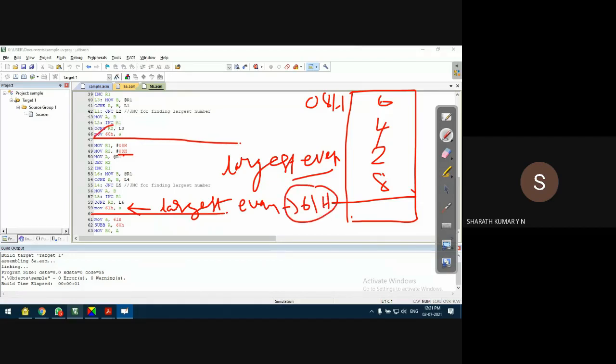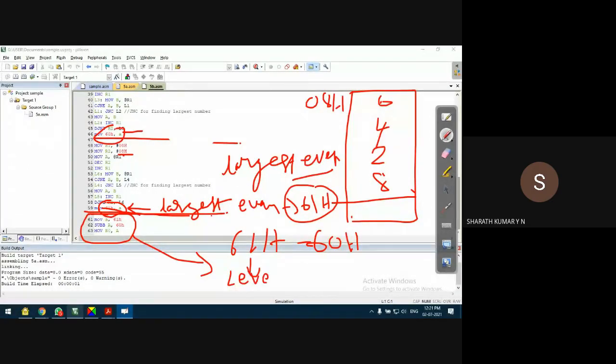This 60H and 61H is not asked in the program. I'm saving temporarily so that I can find the difference between these two locations. In the last part of the program, I'm subtracting the content of 61H location minus 60H location. 61H location has the largest even number and the 60H location has the largest odd number.